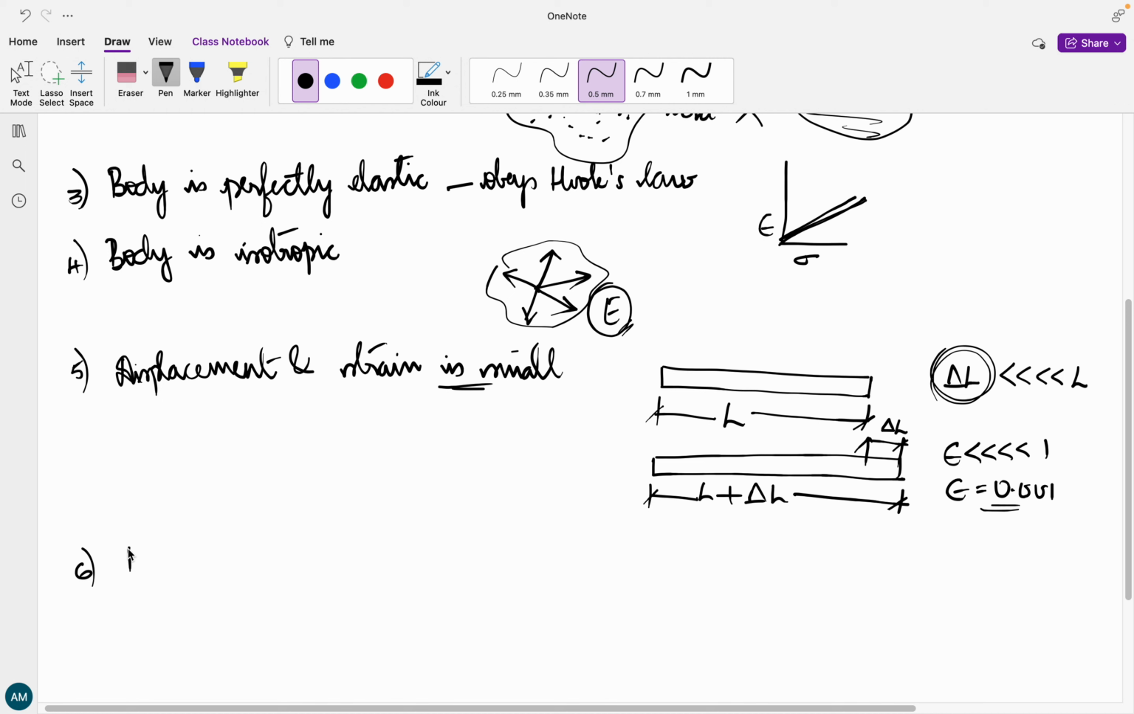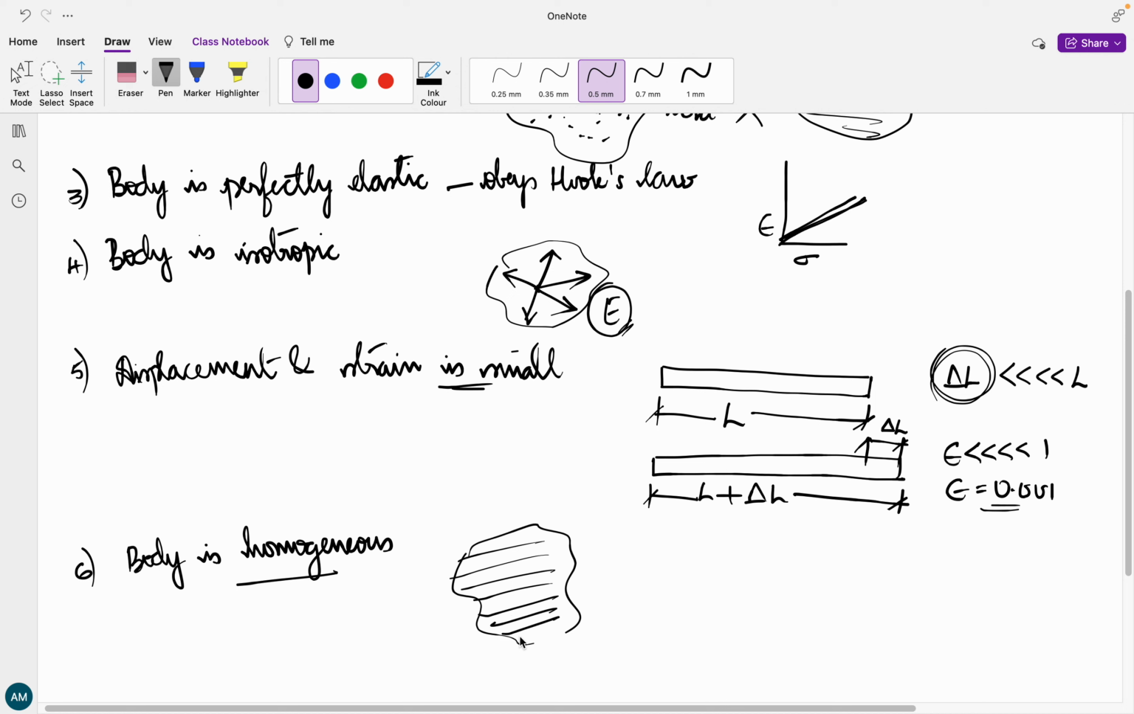Okay. The last assumption is that the body is homogeneous. Okay, this is the last assumption. Homogeneous means, in case a body is said to be homogeneous, then the elastic properties are going to be completely the same. This entire body consists of homogeneous particles. The particles do not change. The properties of the particles do not change. It consists of a single material. Then we can call the body to be homogeneous.